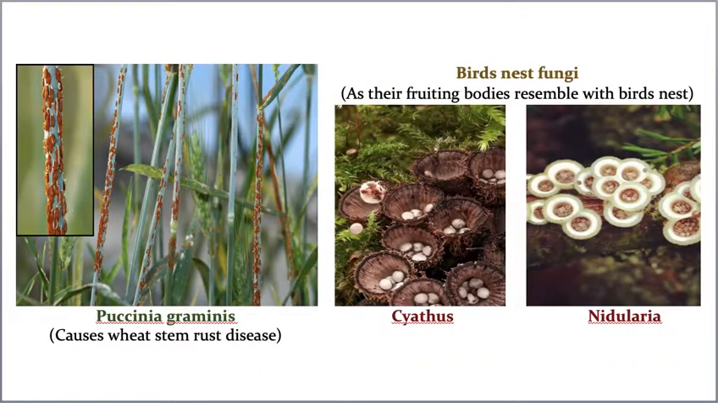Now the last examples, this I already explained, students, so I don't want to explain again. Puccinia graminis causes rust disease. Okay, this I already explained.